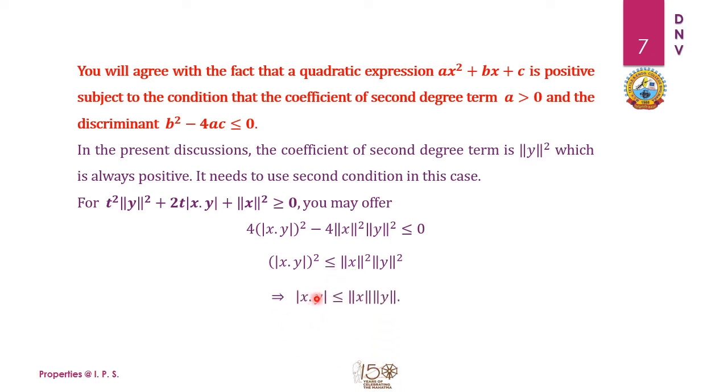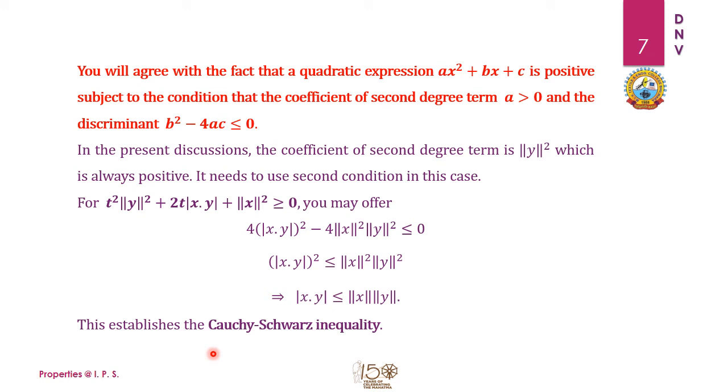And I can write that the absolute value of x dot y is always less than or equal to the product of their norms. So the simple concept of positiveness of a quadratic expression leads to the proof of the Cauchy-Schwarz inequality, and hence this establishes the Cauchy-Schwarz inequality.